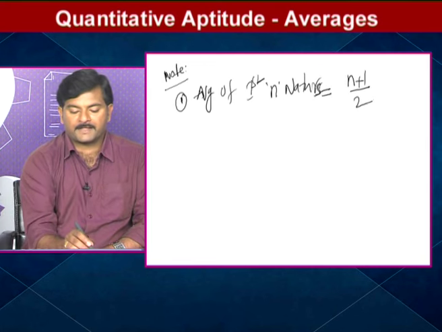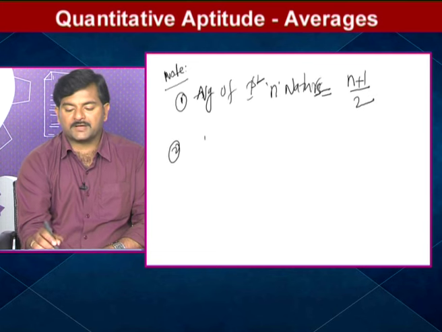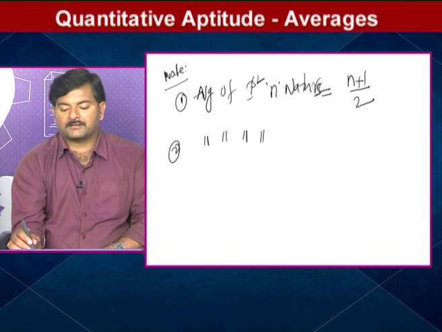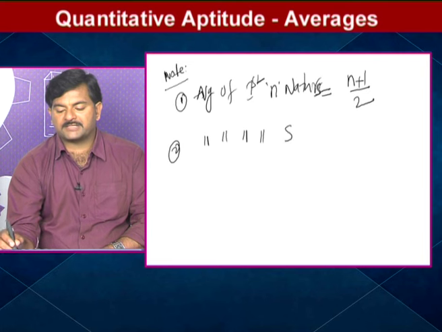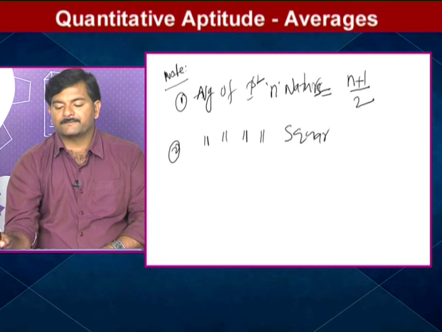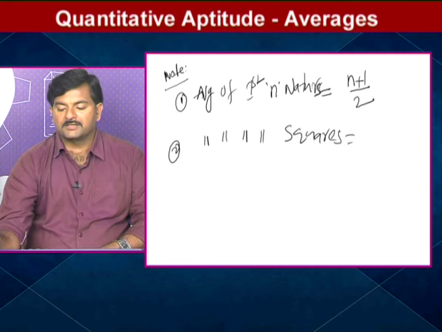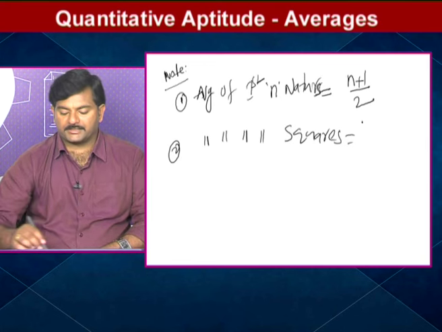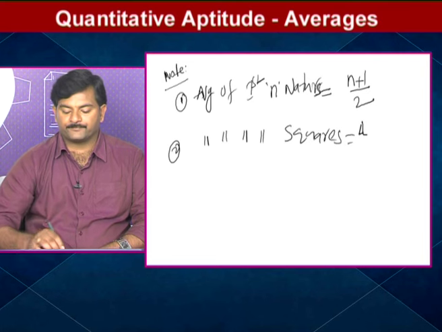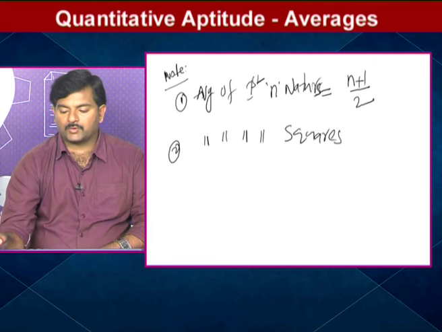And secondly, the average of the first n squares. The formula is 2n plus 1. I repeat, 2n plus 1.